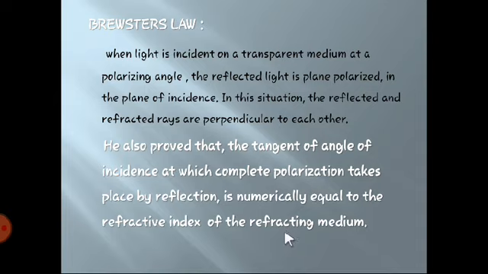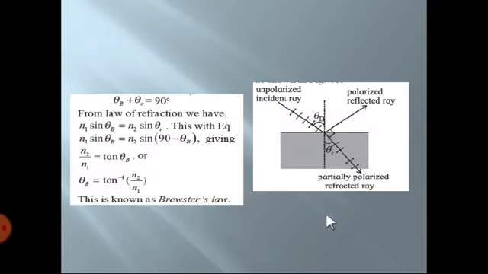So we are going to consider a light incident at an angle on the boundary between two transparent media. Have a look at this diagram here. The boundary of two transparent media has refractive indexes n1 and n2 respectively. The first medium has refractive index n1, the second medium has refractive index n2.